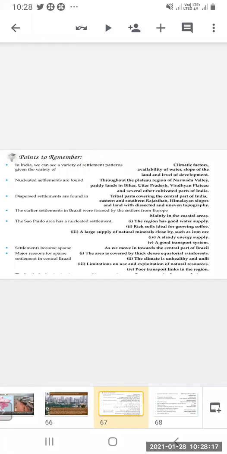Settlements became sparse as we move towards the central part of Brazil. As we move towards the central part of Brazil, settlement has become sparse over there. Major reasons for sparse settlements: the area is covered by thick, dense equatorial forest. This is a very important reason.